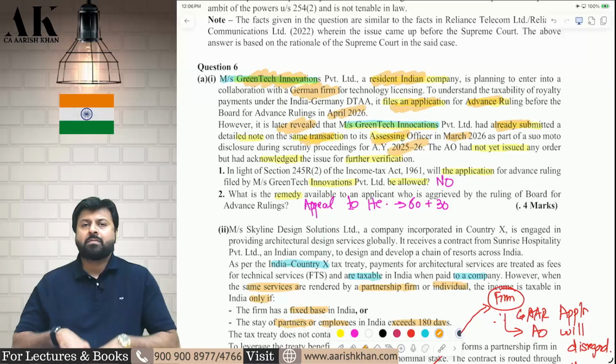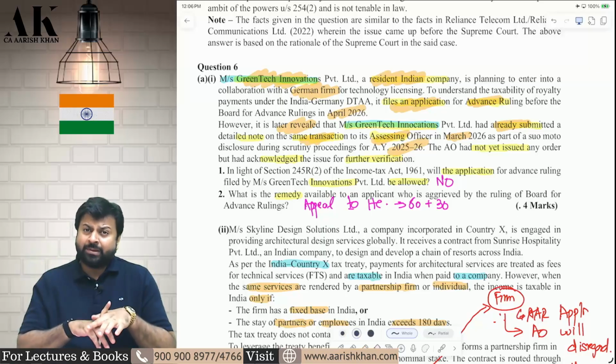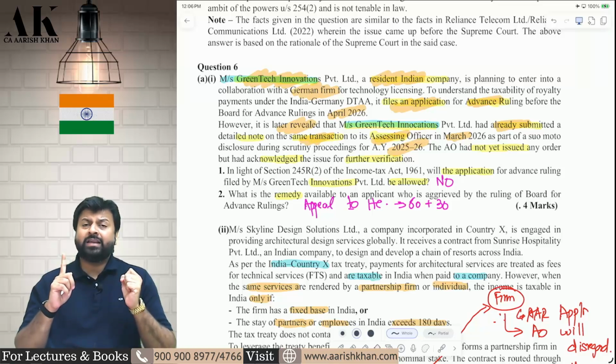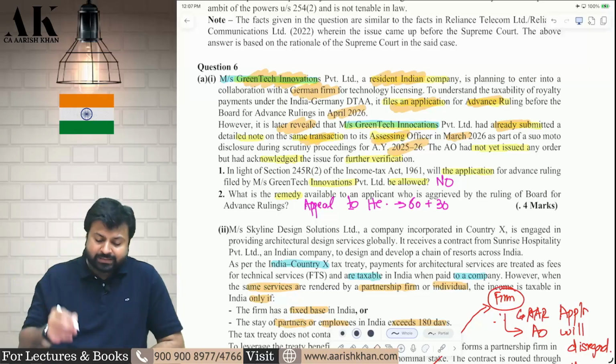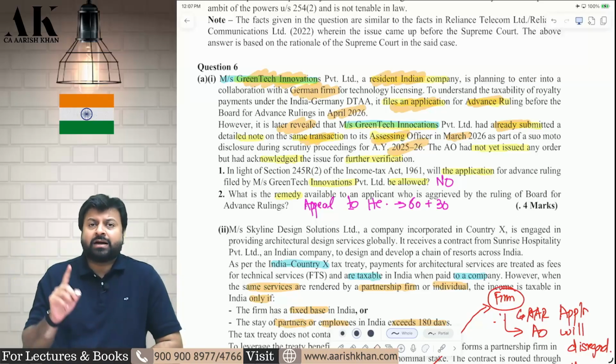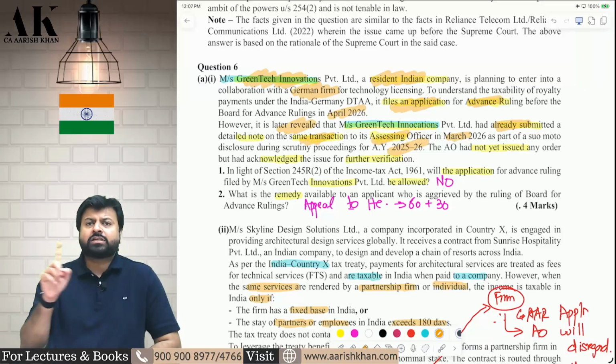The answer is no. It is very clearly written in the law that if your matter is already pending in front of income tax authority or ITAT or any court, the AAR will reject your application. In this case, your matter is already pending since March 26. You should not have come to AAR in April 26. Your application will be rejected.